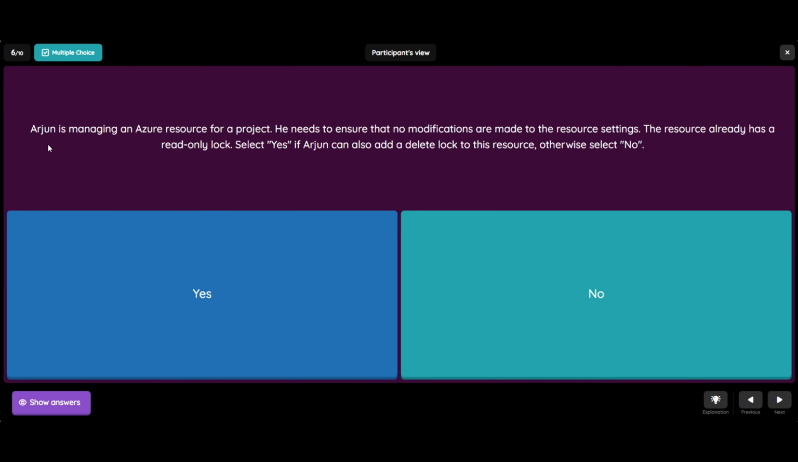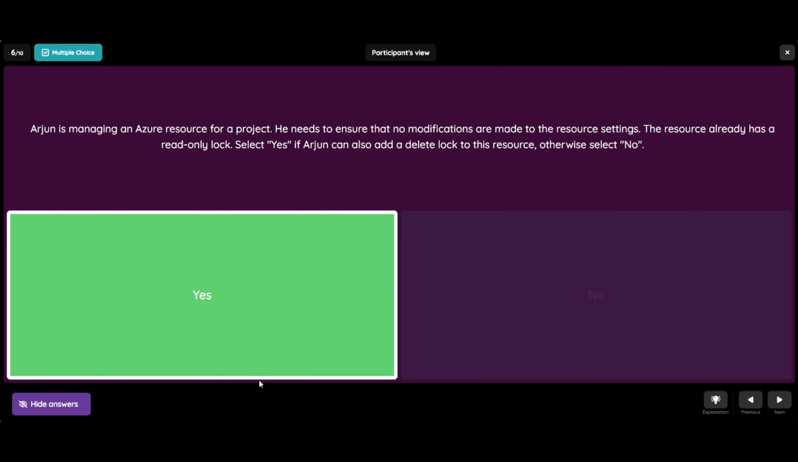Question number 6 is, Arjun is managing an Azure resource for a project. He needs to ensure that no modifications are made to the resource settings. The resource already has a read-only lock. Select yes if Arjun can also add a delete lock to this resource, otherwise select no. And the correct answer is yes.